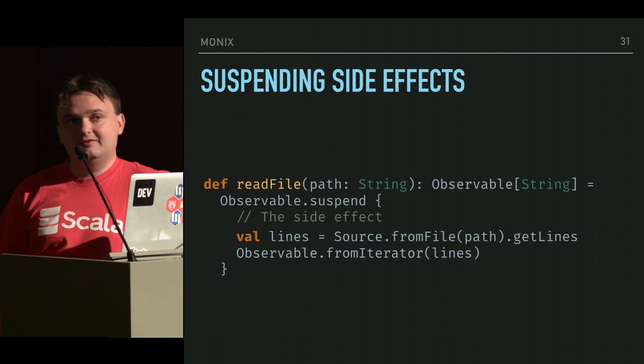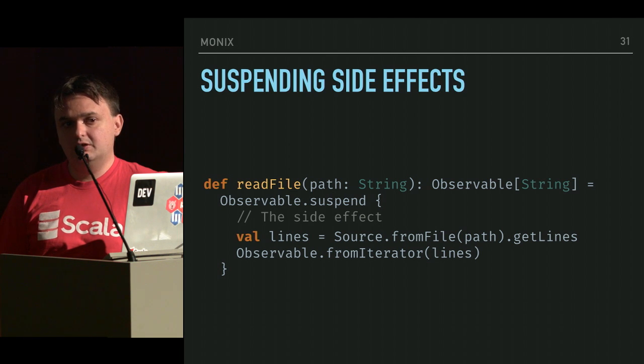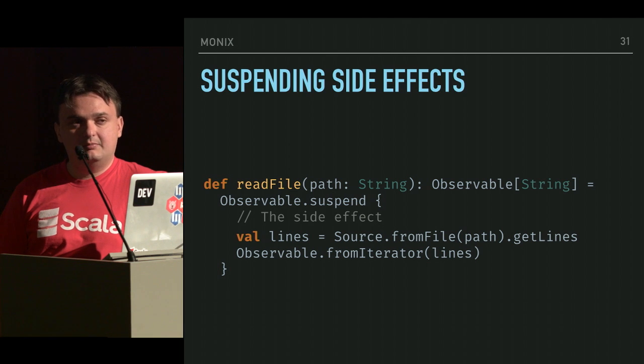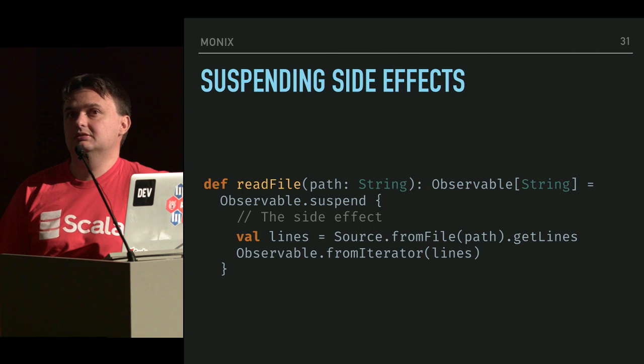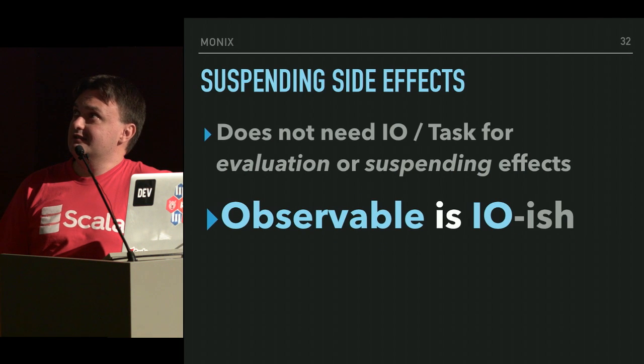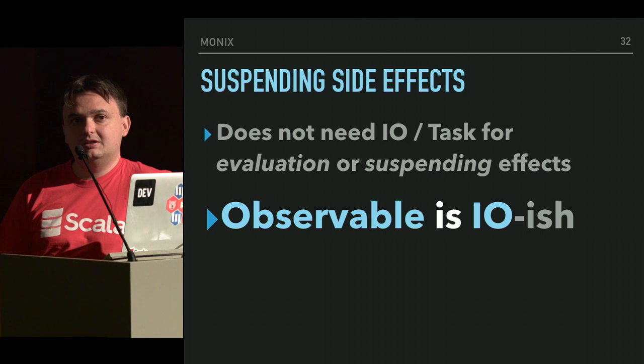So, as I was saying, observable suspends side effects, and this is the recommended way of working with it. In this example, we are reading from a text file and then emitting those lines that we've just read. The really cool thing about it, if you're an FP developer that has played with alternatives like, for example, FS2, which is a totally awesome project, is that observable does not need an IO task for evaluation because observable itself is an IO-like data type.